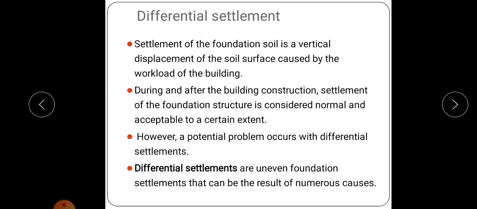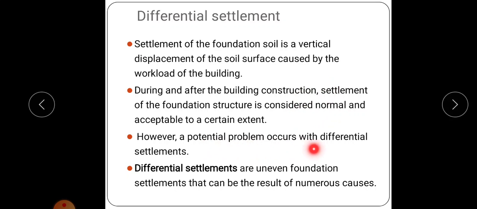Next, differential settlement. This differential settlement is very important, so we have to discuss the measures to reduce it. As we said, settlement of the foundation soil is the vertical displacement of the soil surface caused by the load of the building. During and after building construction, settlement of the foundation structure is considered normal and acceptable to a certain extent. That is, we have given the allowable settlement value. Within that allowable settlement, it is allowed for a particular limit based on the type of soil and the load. But if it exceeds the permissible limit, it will cause damage.